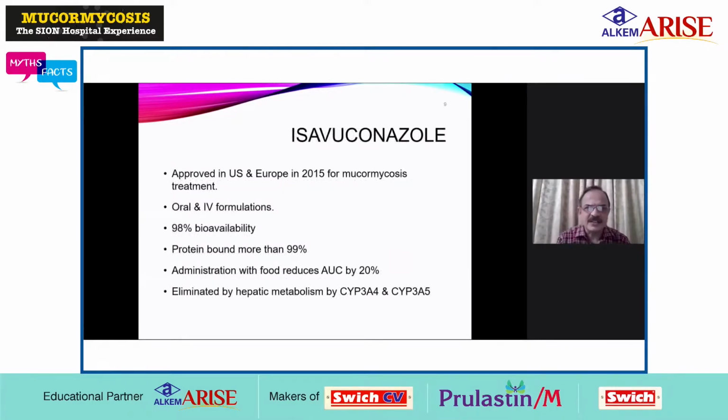The next drug is isavuconazole. It was approved in the US and Europe long back, in 2015, for mucormycosis. The best part is that this drug is available both orally and parenterally. It is given orally and intravenously, with 98% bioavailability. It is 99% protein bound, and when it is given along with food, the absorption area under the curve can be decreased by 20%, so it is better to take the drug on an empty stomach. It is eliminated hepatically, by hepatic metabolism, so it should be avoided in case of hepatic failure.